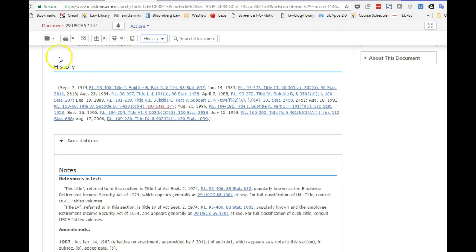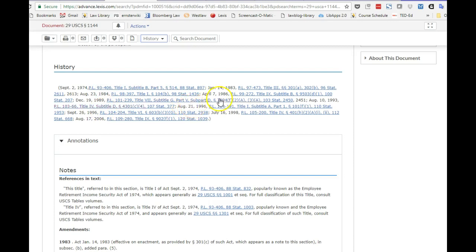And what we see in the history is, sure enough, our section 1144 was enacted by our hero, Public Law 93-406, and we see some other information in terms of what parts of our hero 93-406, so we see that actually section 514 enacted this particular section 1144.